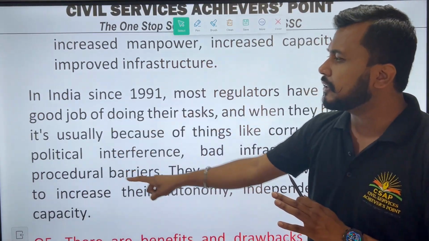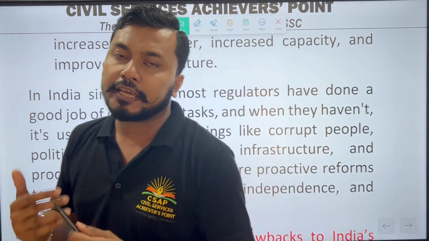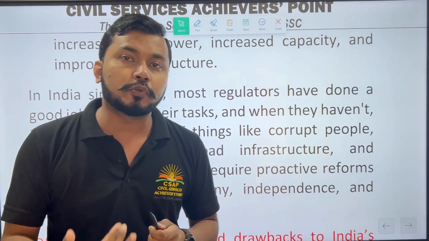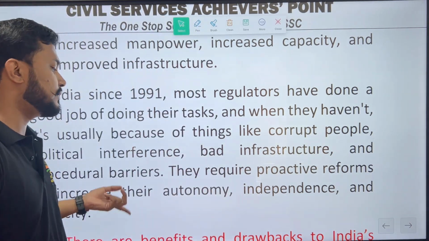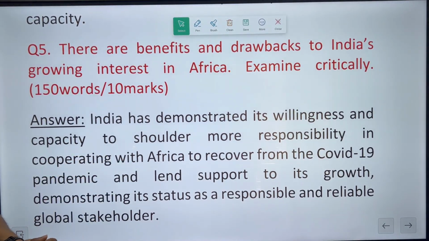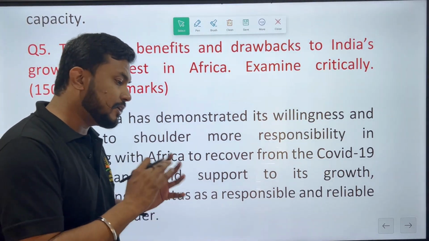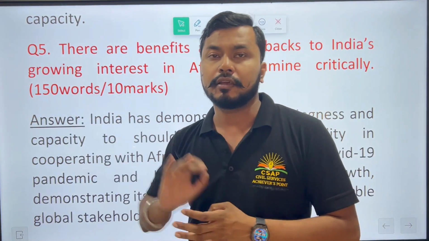...at the conclusion, how India with its regulatory institutions has engraved its further aspect, and how this could serve as a basic essentiality for us in the coming times. Okay. Are there benefits and drawbacks to India's growing interest in Africa? Examine critically. Critically analyze India's role in the African nations.